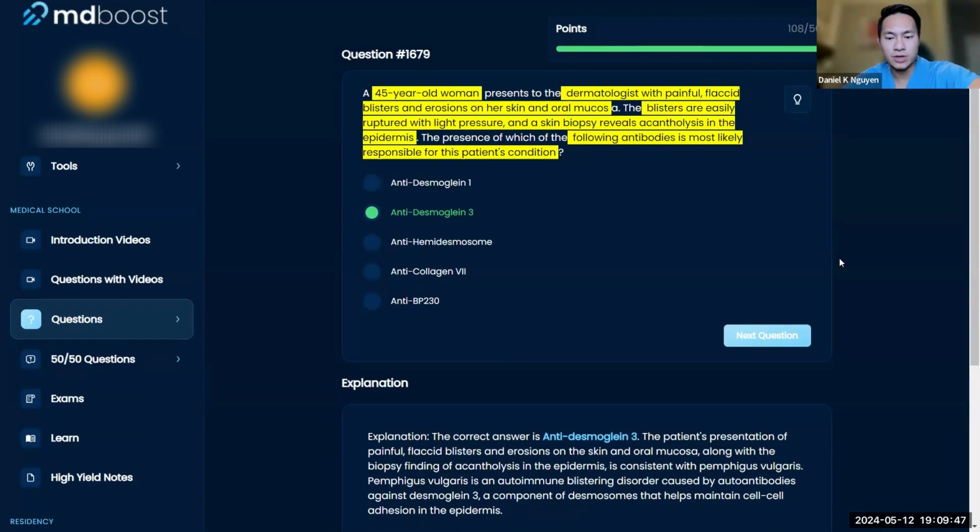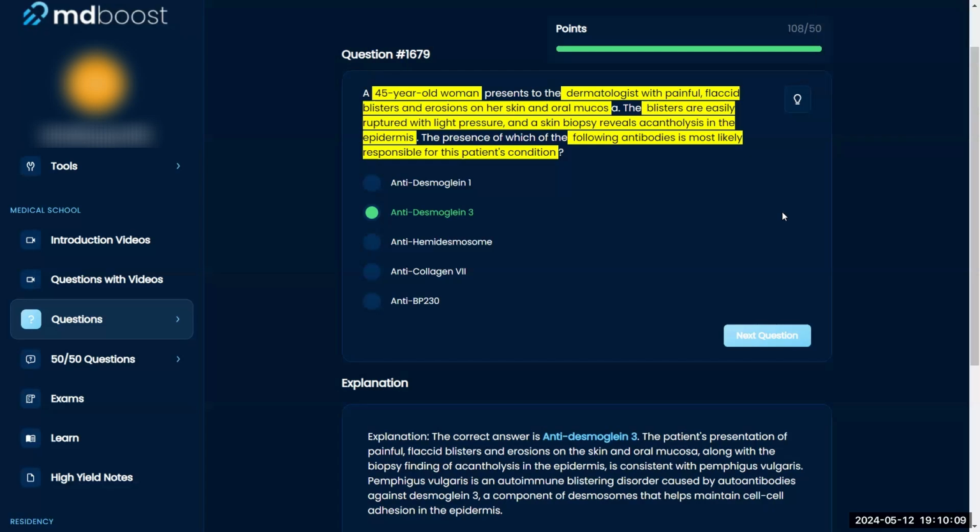So pemphigus vulgaris, right? You get acantholysis, and with rubbing of the skin, these blisters slough off very easily, which is different than tense bullae. And so your best answer is going to be anti-desmoglein 3. What is the other one that you have to learn it against? Bullous pemphigoid. Okay, and then what is that going to be? That would be anti-hemidesmosomes. Good, good.